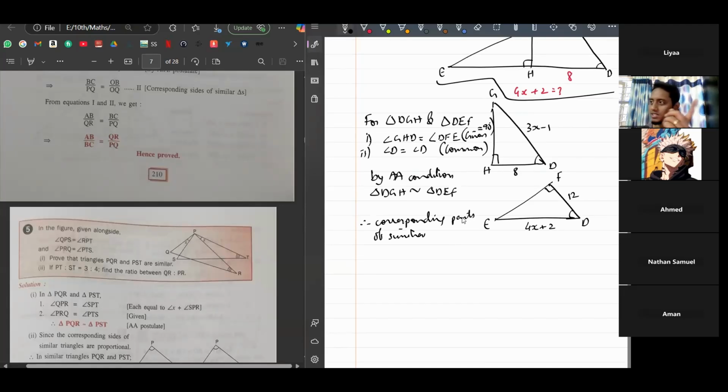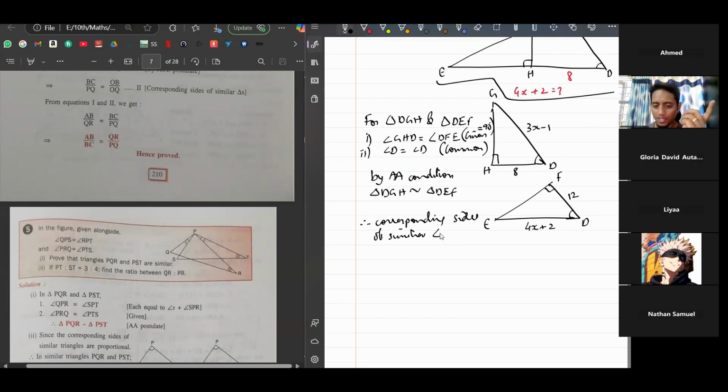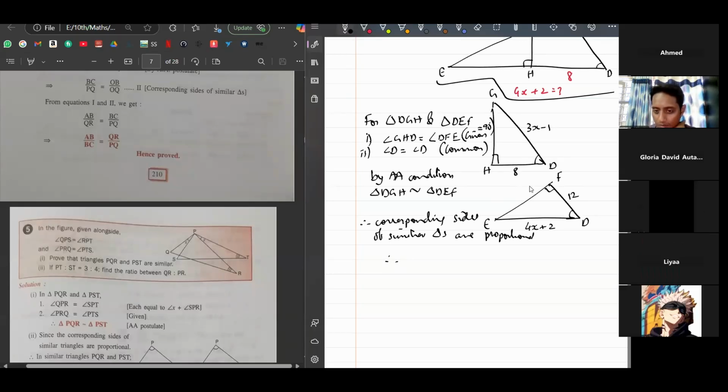Angles are equal, sides are proportional. So we'll just talk about the sides. So corresponding sides of similar triangles are proportional. Right, all the sides are proportional. So we can write that statement now. That is, all the three sides are proportional.